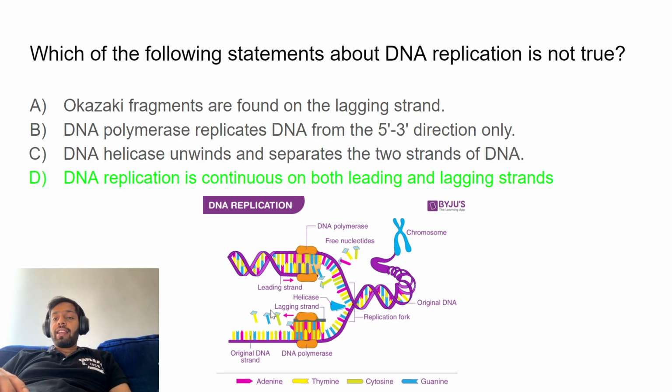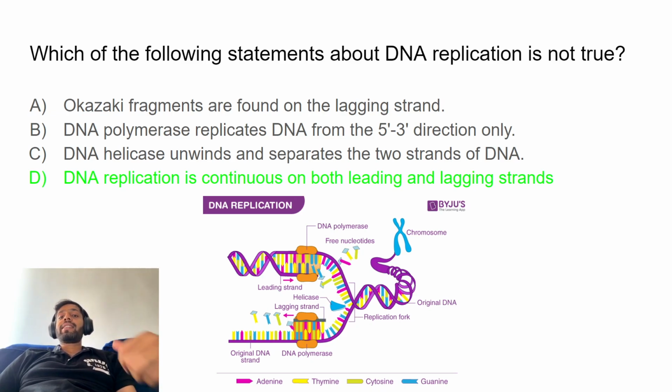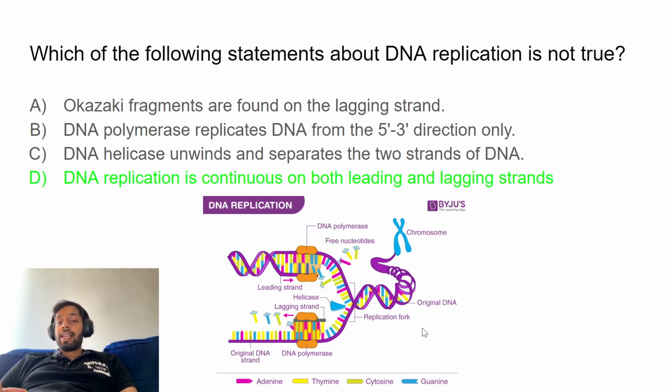It keeps doing it in 5' to 3' for some time, jumps back, 5' to 3', jumps back, 5' to 3'. And because of this, there are these fragments of DNA that have replicated. These are called Okazaki fragments. And that's why it's discontinuous on the lagging strand. So that's why DNA replication is called semi-discontinuous mode of replication, because on the leading strand it's continuous, but on the lagging strand it's discontinuous.